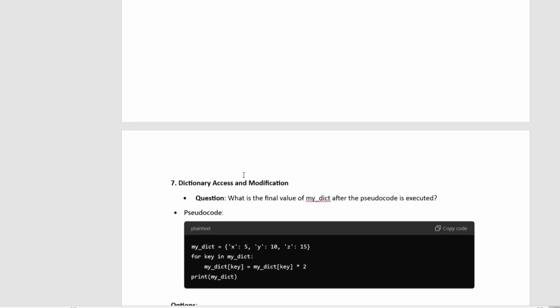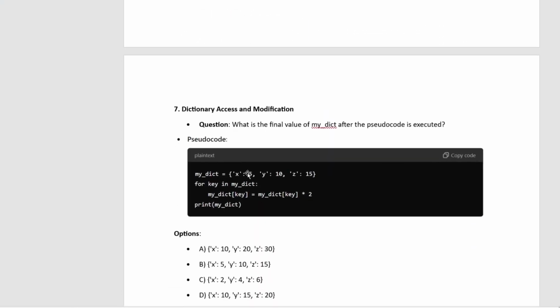Let us discuss the seventh question. This question is about dictionary access and modification. We already discussed a dictionary in the fifth question, but this one is more advanced.